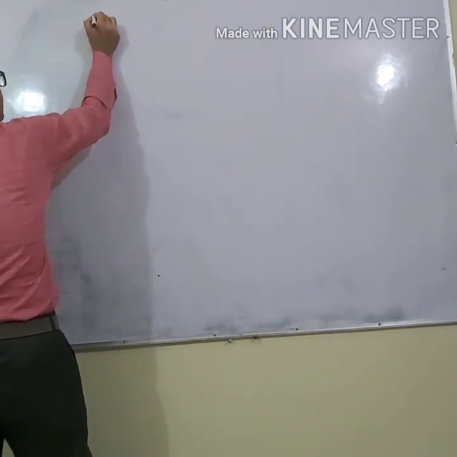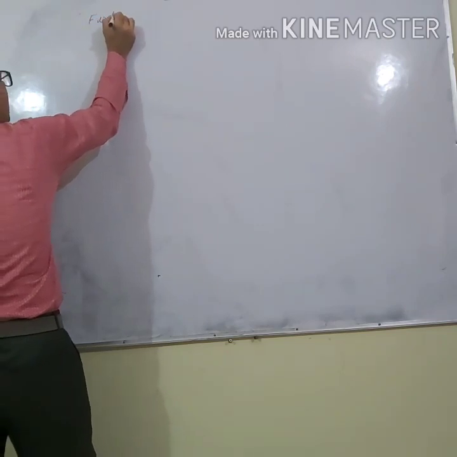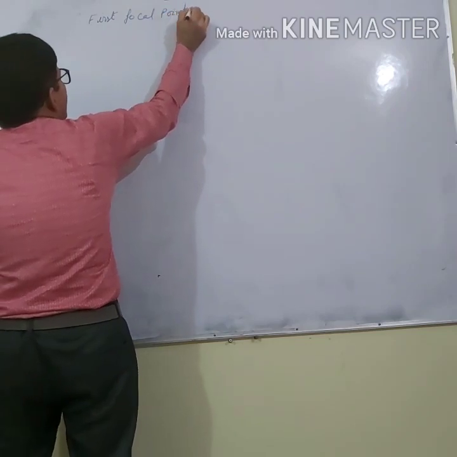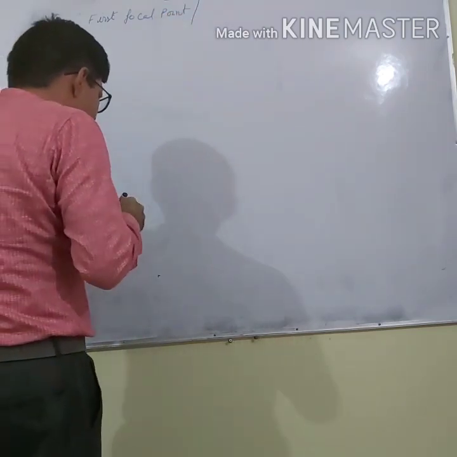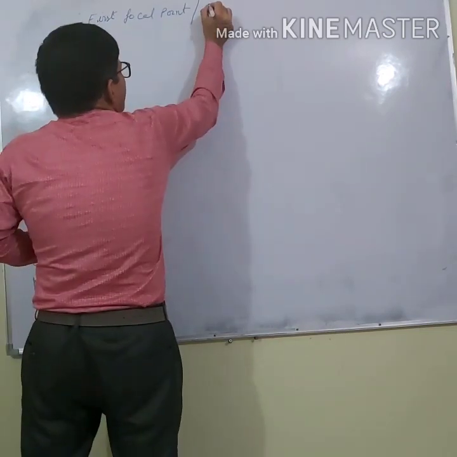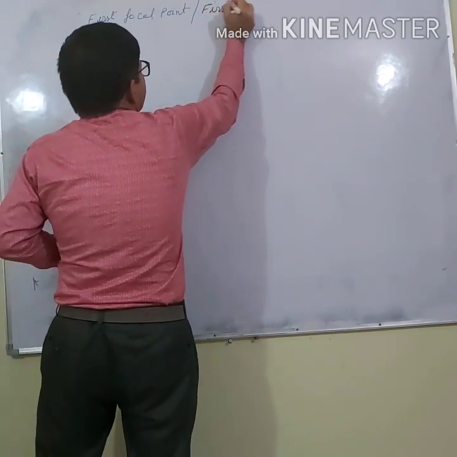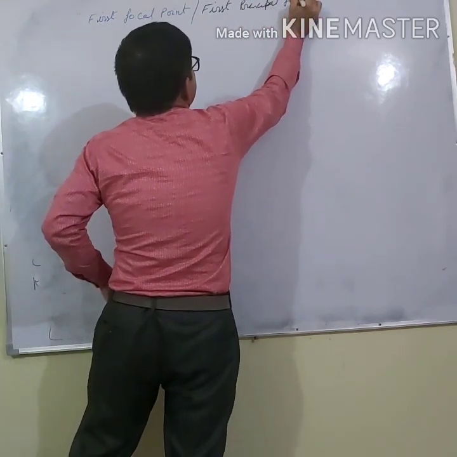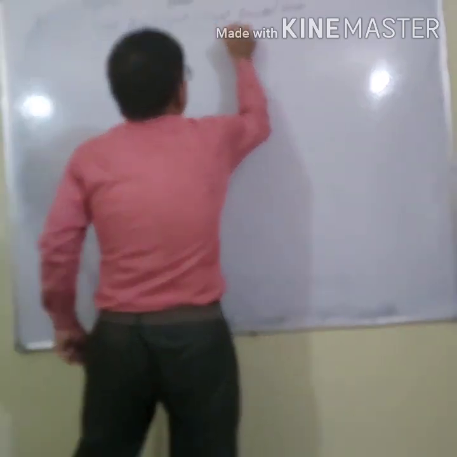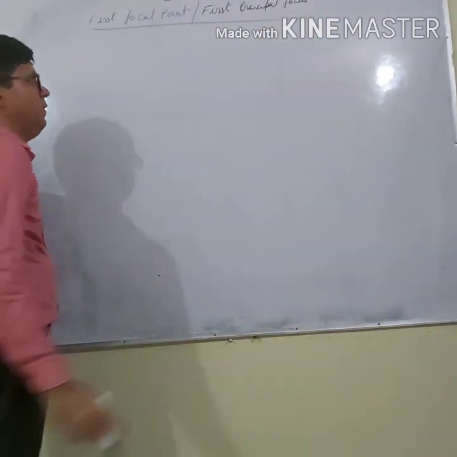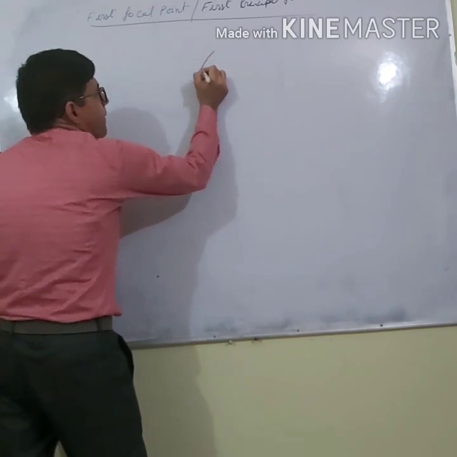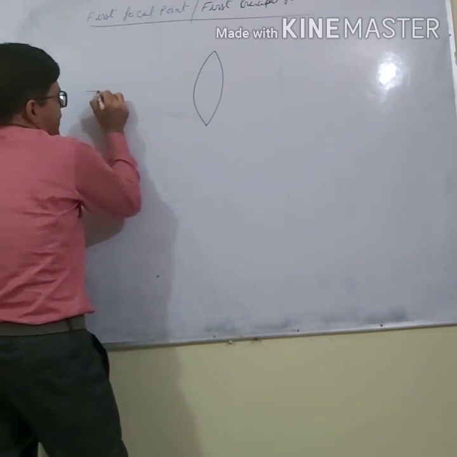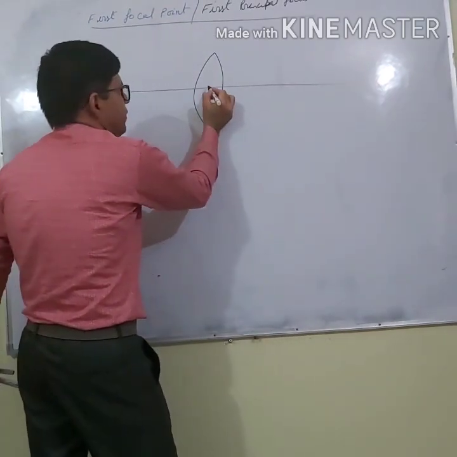Next is the first focal point, or you can give the name first principal focus. What is the first focal point and first principal focus? Let us say this is a convex lens and this is the optical center.